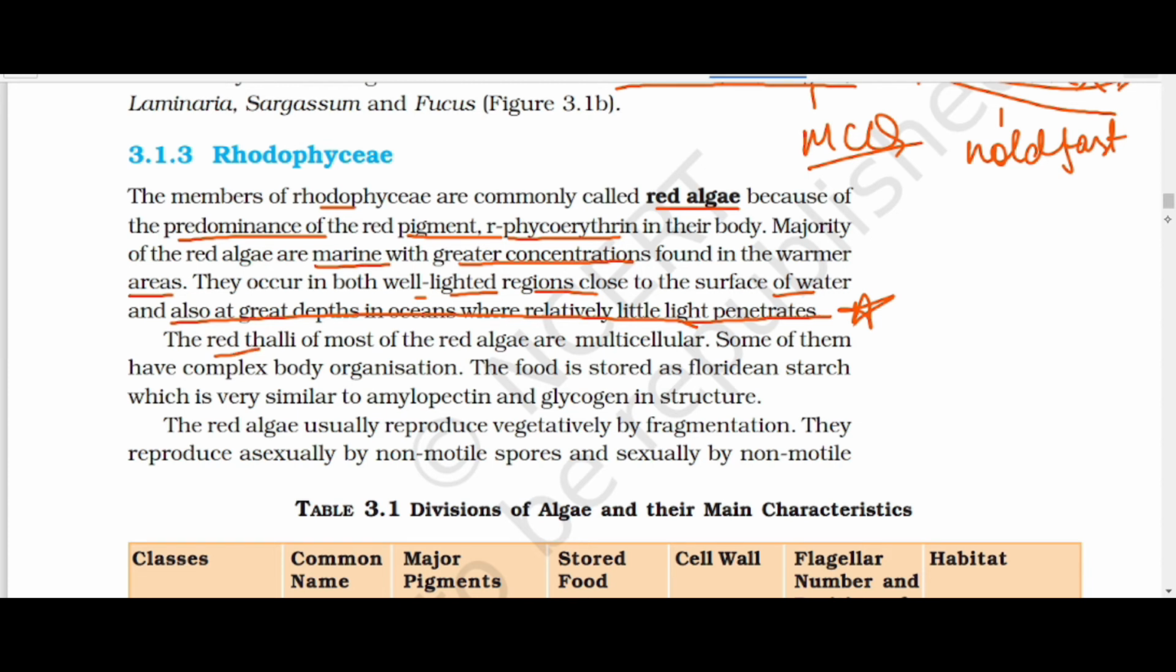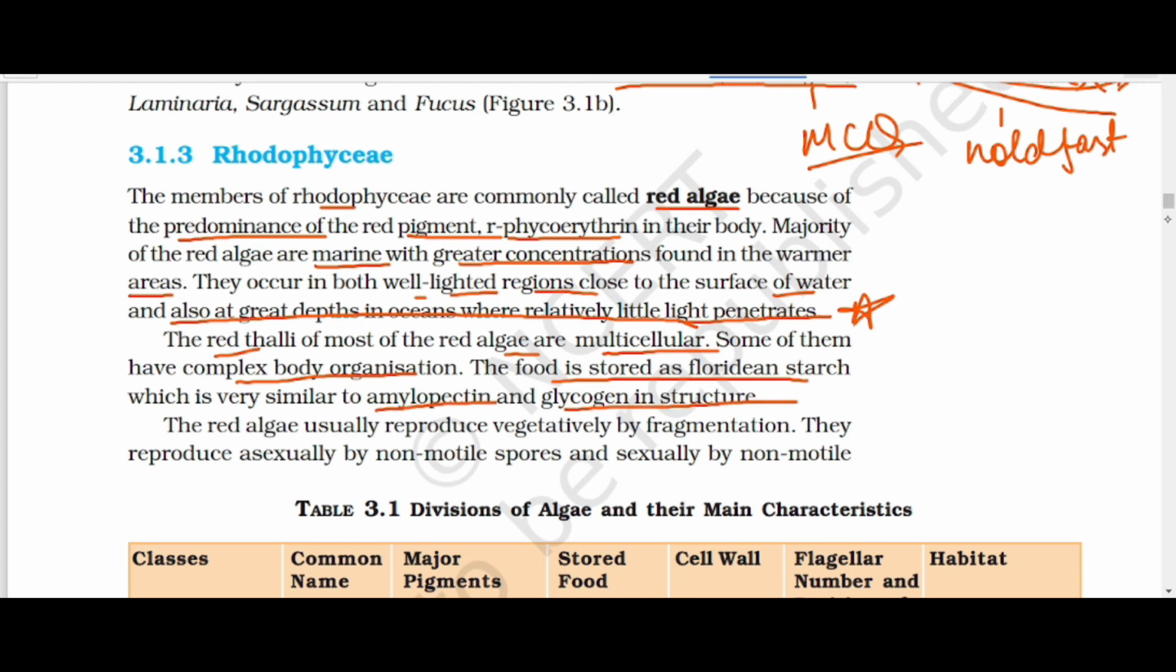The red thalli of most of the red algae are multicellular. Okay, some of them have complex body organization. The food is stored as Floridean starch, which is very similar to the amylopectin and glycogen structure.